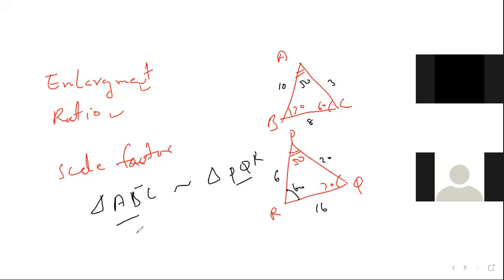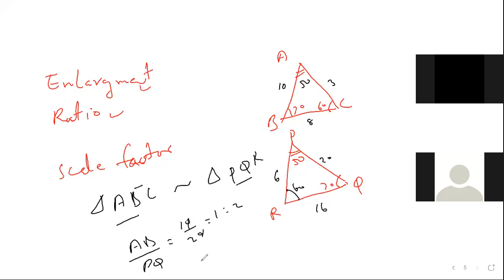Now, take AB by PQ. What is AB by PQ? 10 by? Tell me, dear. 10 by 20, am I right? Yes. What is this? 1:2, half.